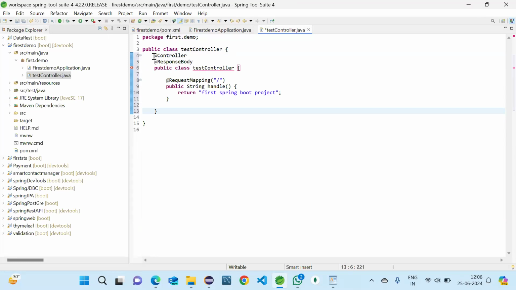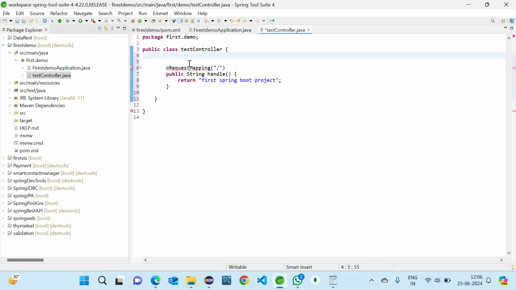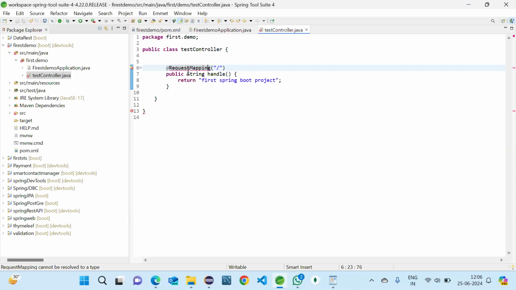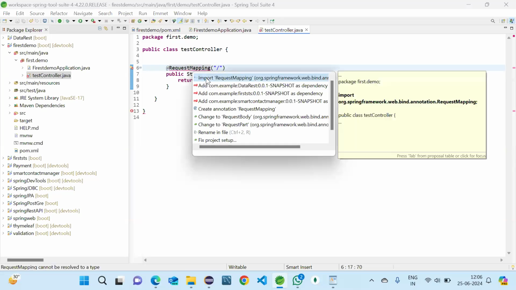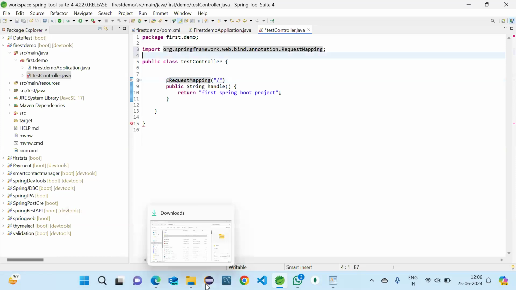Sorry, from here I have copied the controller, import this one, RequestMapping, this, and then making it a controller and at the same time ResponseBody.